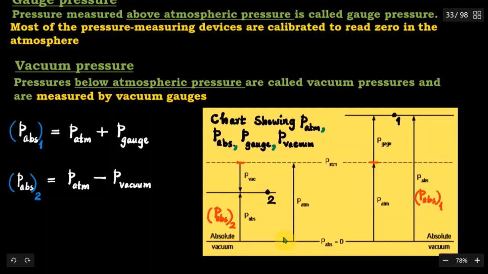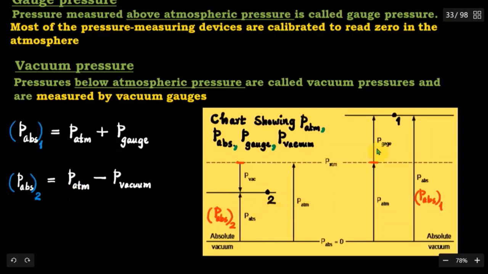How much the pressure at point 2 is above the absolute zero. Therefore, absolute pressure at 2 is equal to the difference between atmospheric pressure and this vacuum pressure. So P absolute at 2 is equal to P ATM minus P vacuum.